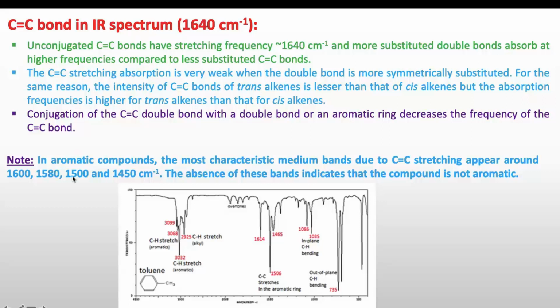And here you have to note that in aromatic compounds, the most characteristic medium bands due to C=C appear around 1600, 1580, 1500 and 1450 cm⁻¹. The absence of these bands indicates that the compound is not aromatic, and if you see these four bands at this frequency, you can conclude that your molecule has an aromatic ring or benzene ring.